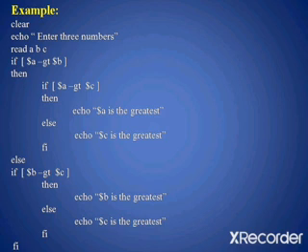If a is greater than b is false in the beginning, then it will not enter the if else construct inside the if statement. It will directly go to the else part. In the else part, it will check whether the value of b is greater than the value of c. If b is the greatest number, it will print b as the greatest number. Else, it will print c as the greatest number.